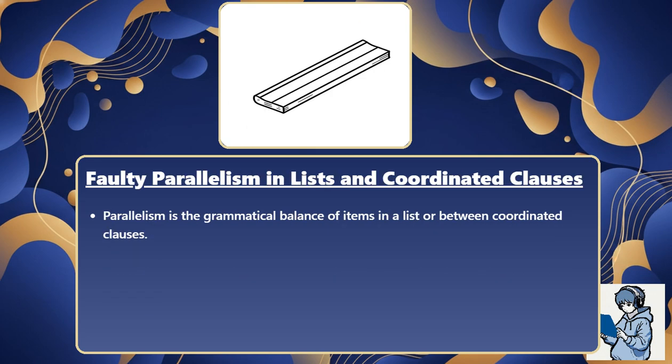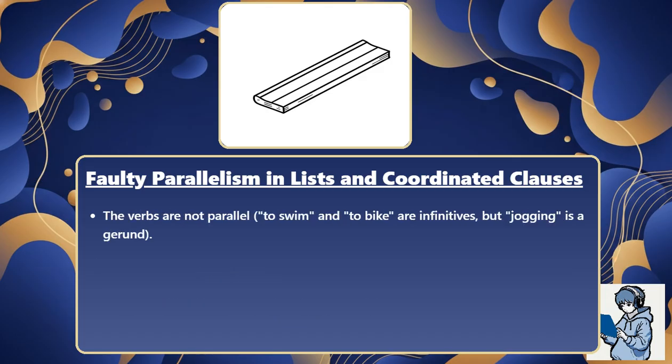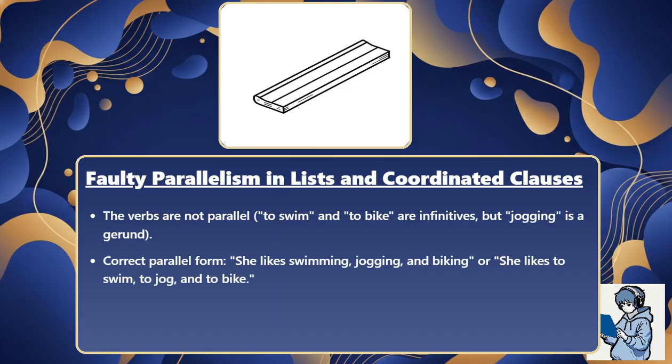Parallelism is the grammatical balance of items in a list or between coordinated clauses. Think of a recipe. Each step should be described in the same way, otherwise the instructions become jumbled. Incorrect: she likes to swim, jogging, and to bike. The verbs are not parallel. To swim and to bike are infinitives, but jogging is a gerund. Correct parallel form: she likes swimming, jogging, and biking, or she likes to swim, to jog, and to bike.